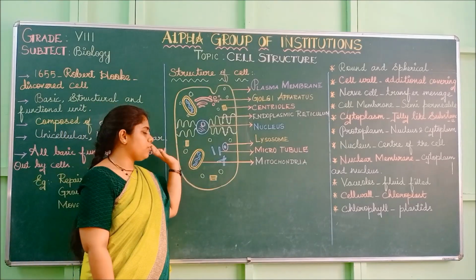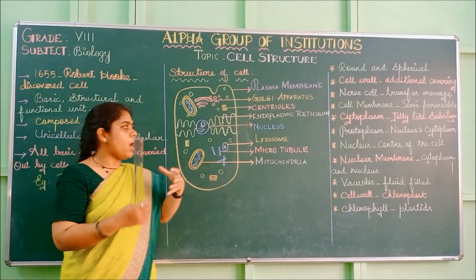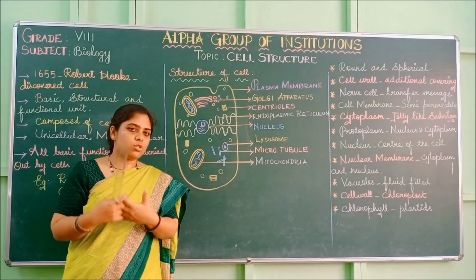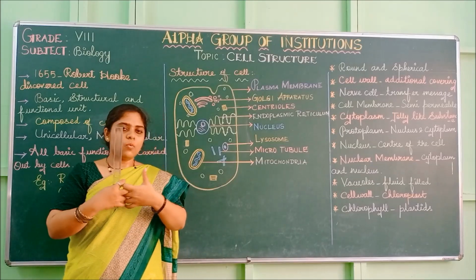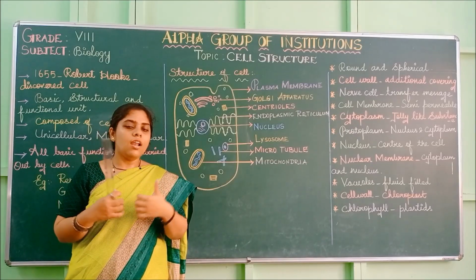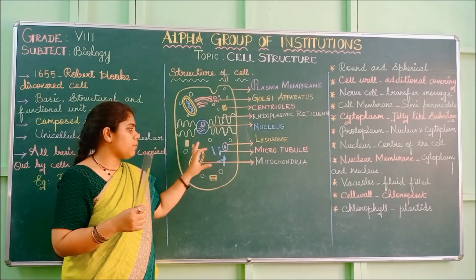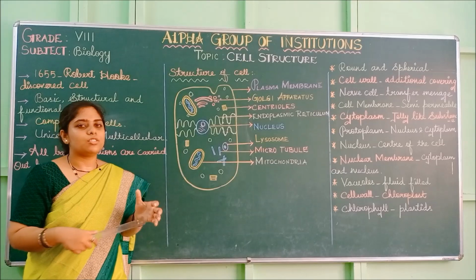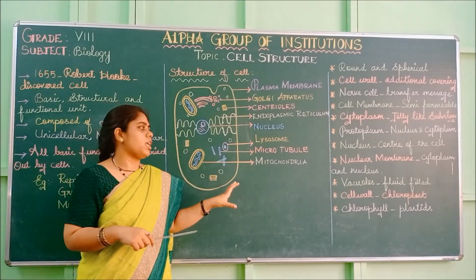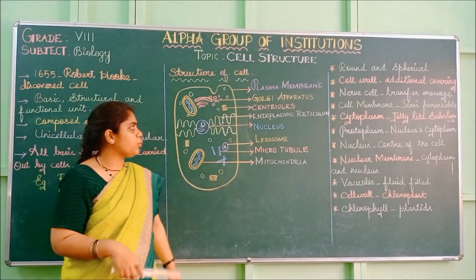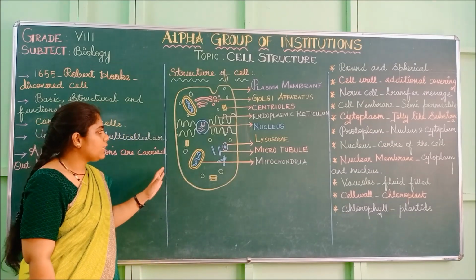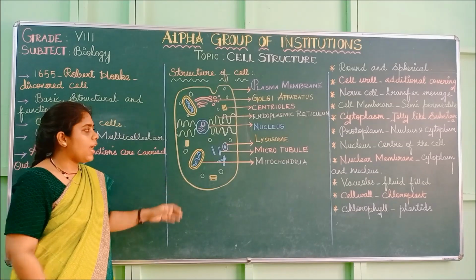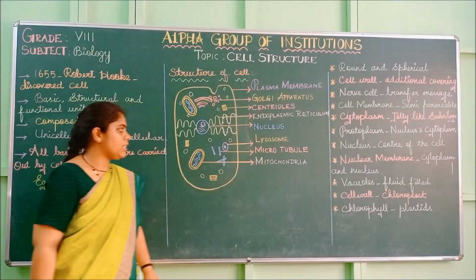During cell division, if there is any division of this cell, what happens? The cell will divide into two. That process is called mitosis. When there is a division of the cell, these microtubules and centrioles will produce the spindle fibers during the division of the cell. So that is the function of microtubules and centrioles. These are the basic structures of the cell, and we saw the important organelles of it.